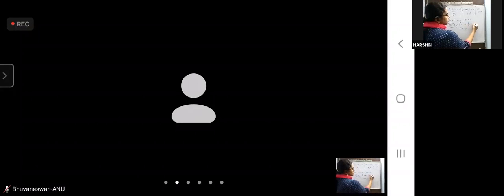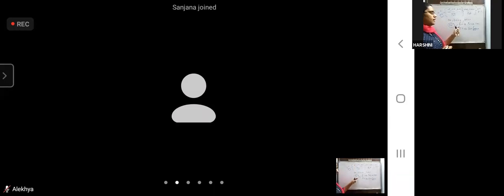Future tense. Simple future. In active voice, it is used in future continuous. I shall be doing the work. Whereas in passive voice, it is used in simple future. So be is used both in active voice and passive voice. In active voice, it is used in future continuous, and in passive voice, it is used in simple future.